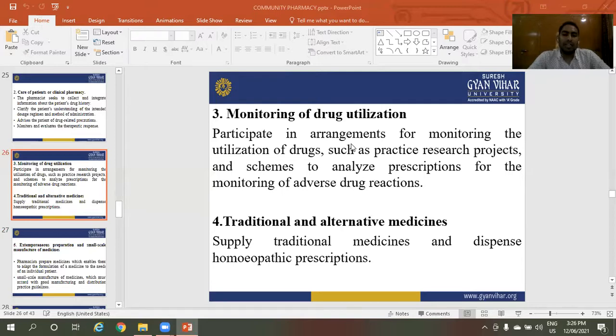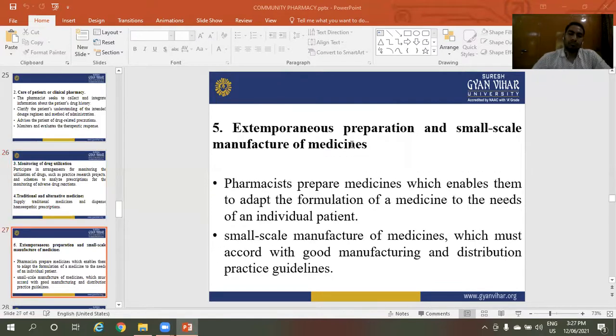Next one is traditional and alternative medicines. Supply traditional medicines and dispense homeopathic prescriptions. Next, extemporaneous preparations and small scale manufacturing of medicines.